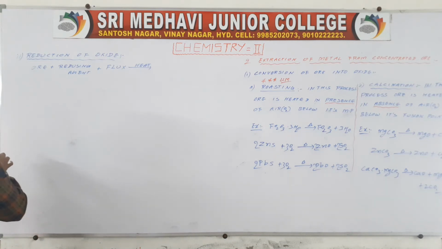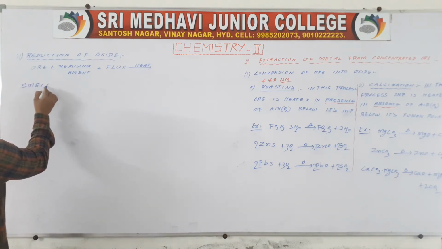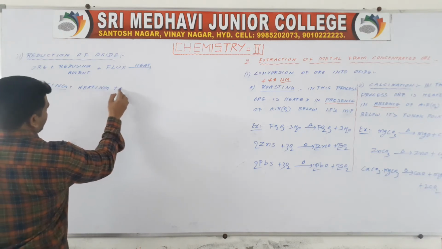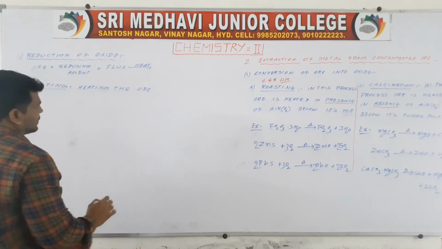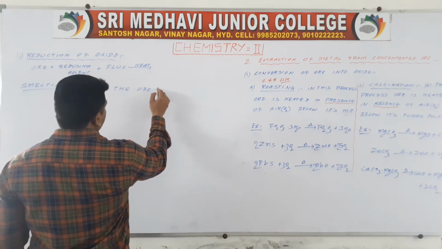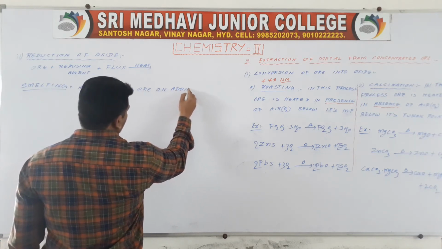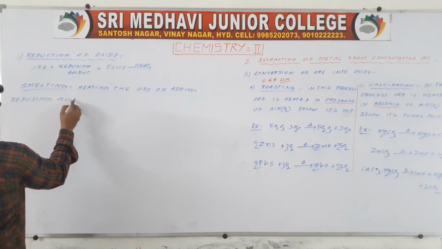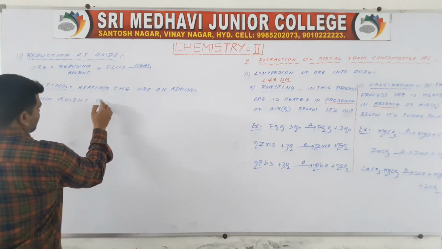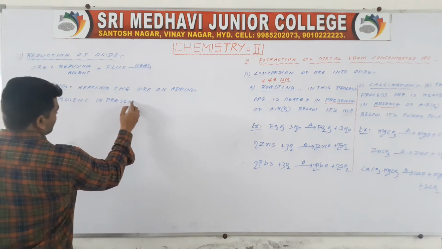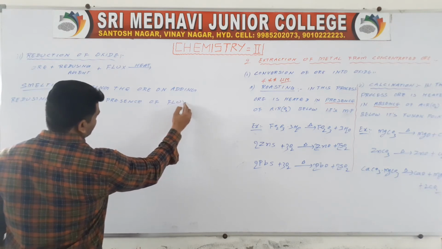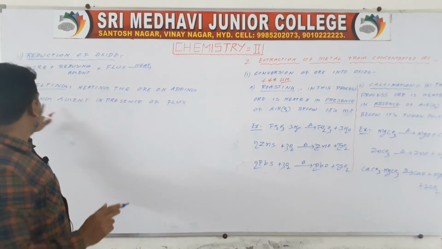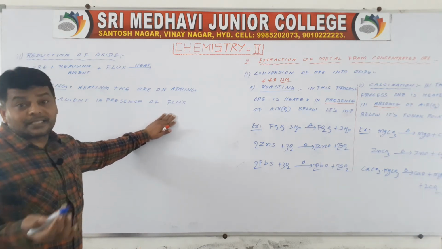So you have to know here smelting: heating the ore on adding reducing agent in presence of flux, above its melting point.